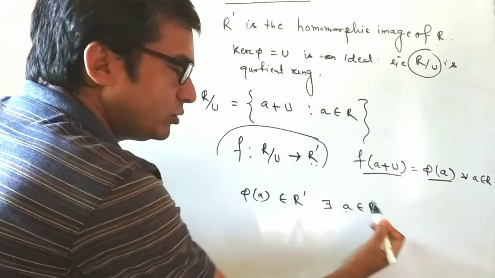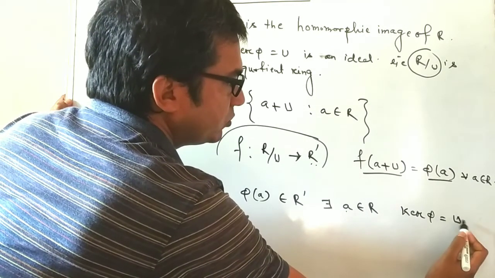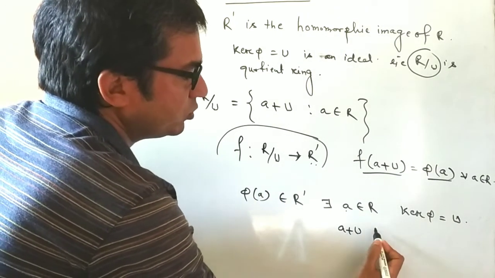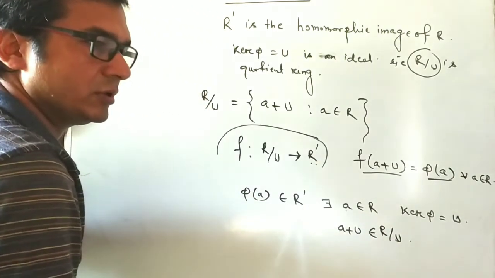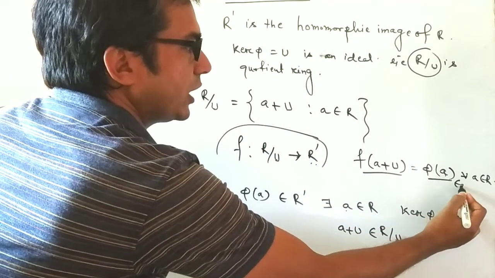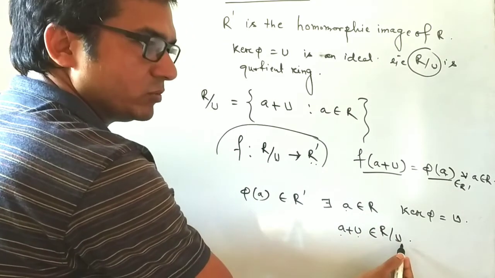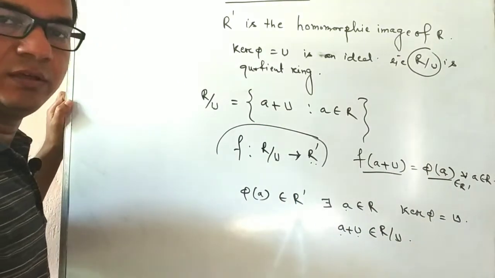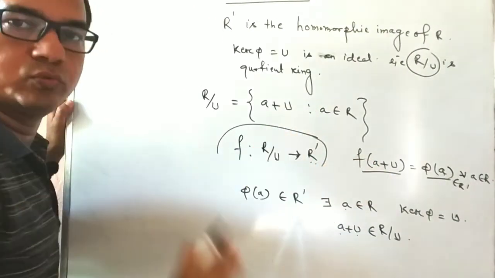And since a belongs to R and kernel phi equal to U, we must have a+U belongs to R/U. That is, for all phi(a) belonging to R', there exists a+U belonging to R/U such that f(a+U) equal to phi(a). That is, the mapping f is obviously onto.